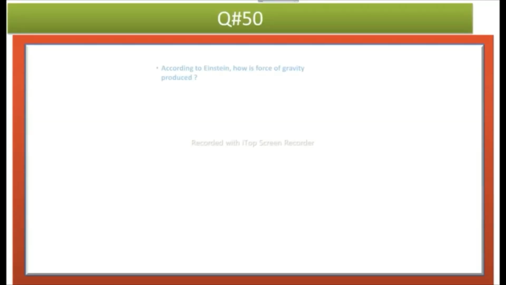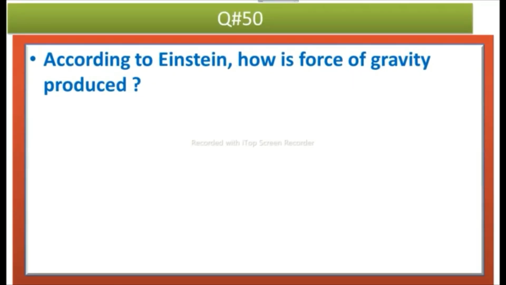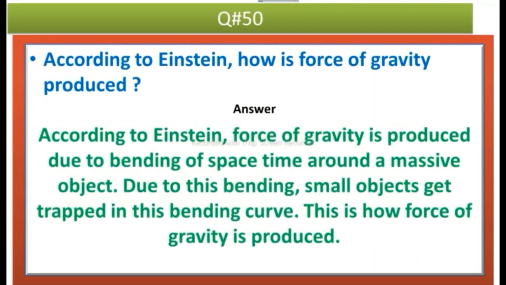The next question is, according to Einstein, how is force of gravity produced? Answer is, according to Einstein, force of gravity is produced due to bending of space-time around a massive object. Due to this bending, small objects get trapped in this bending curve. This is how force of gravity is produced.